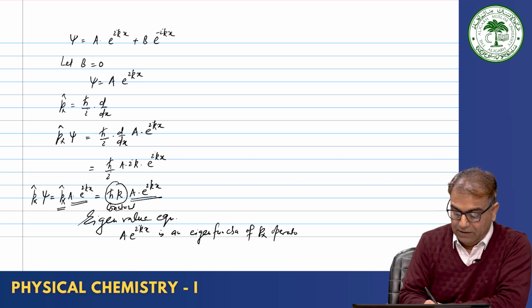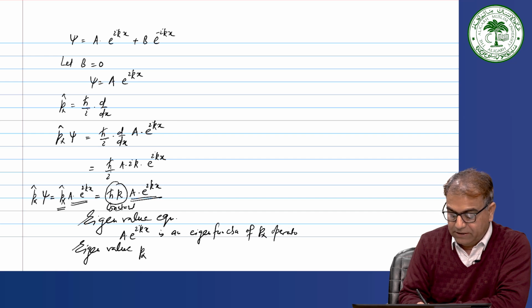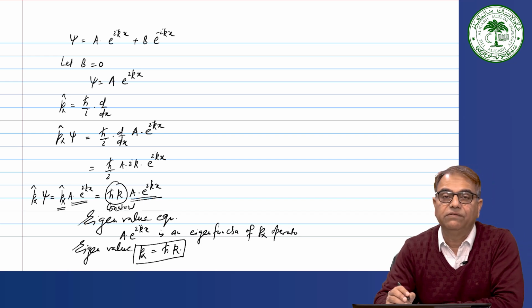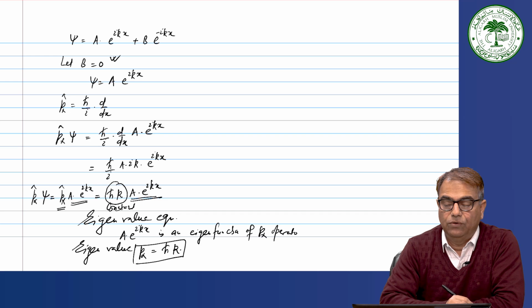Okay. And the eigenvalue of p x is h cross k. This we have determined when b is equal to 0.